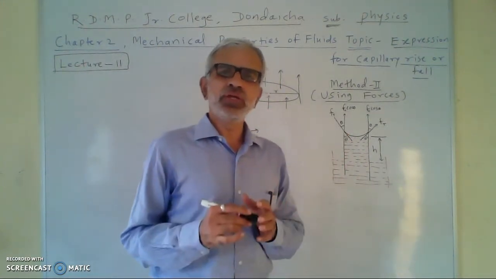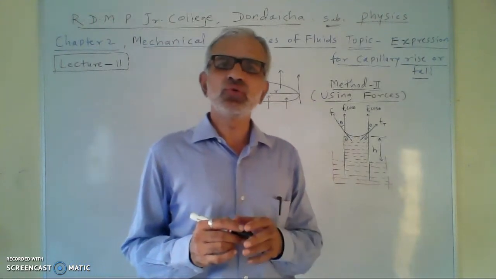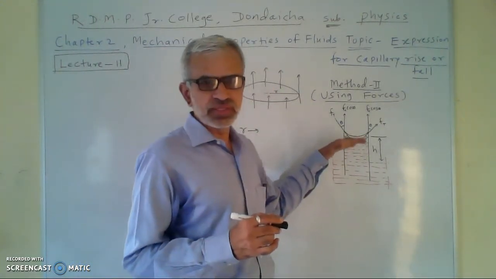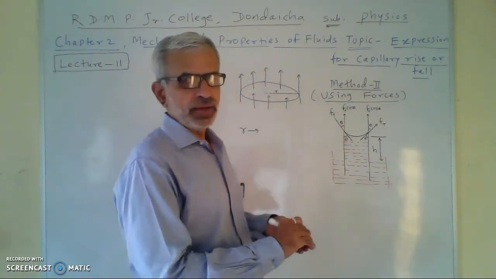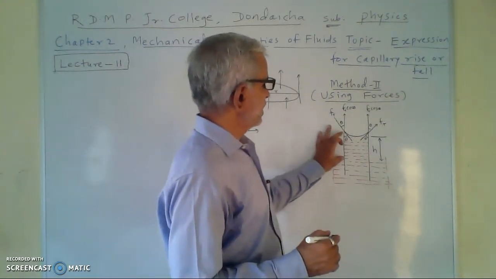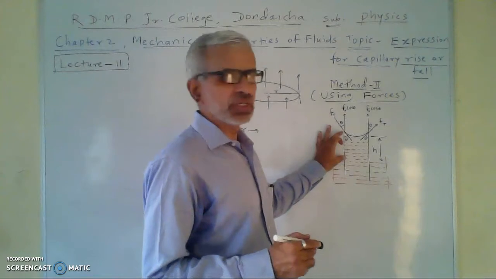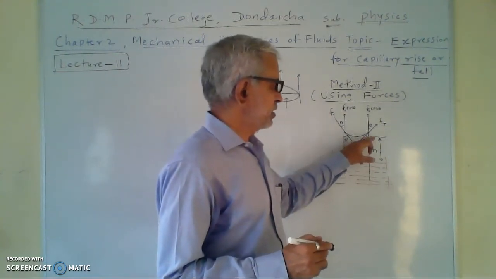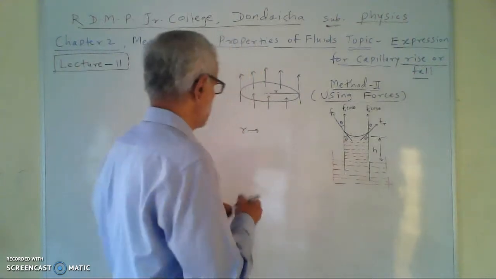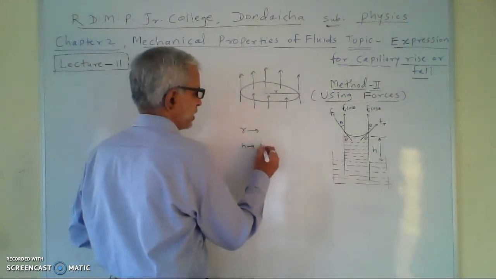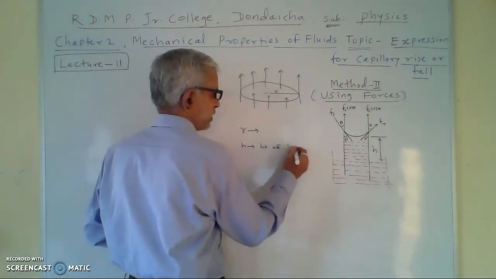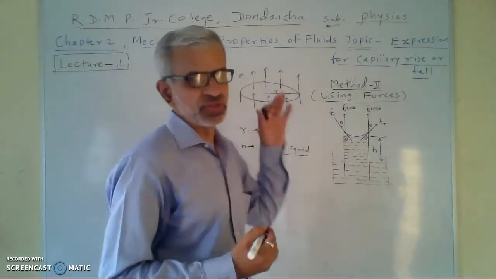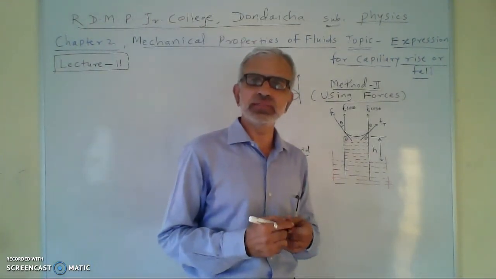When the capillary tube is dipped vertically into water, the water level rises. The liquid in the capillary tube is a liquid column, and suppose h is the height of the liquid column. So h is the height of the liquid, or as we also say, this is the capillary rise.